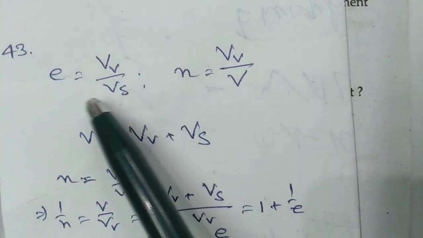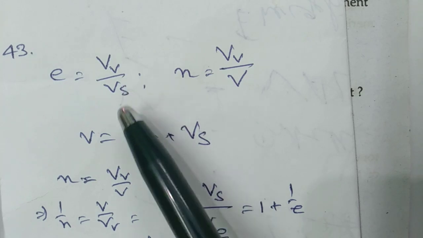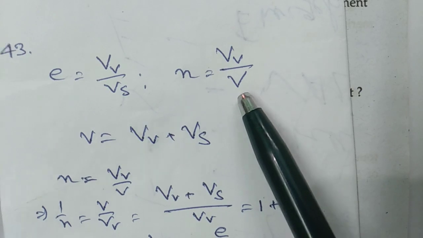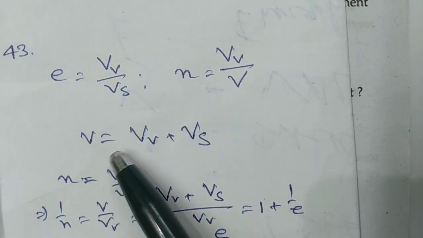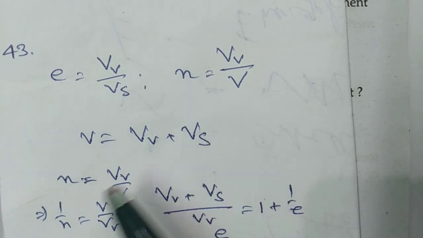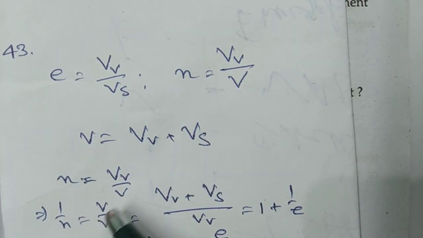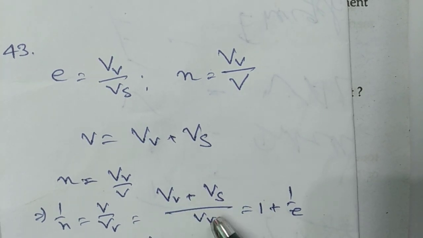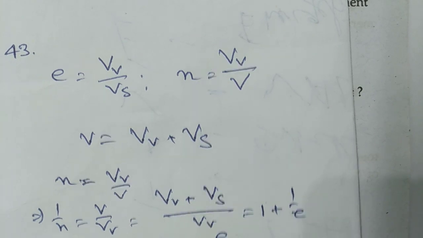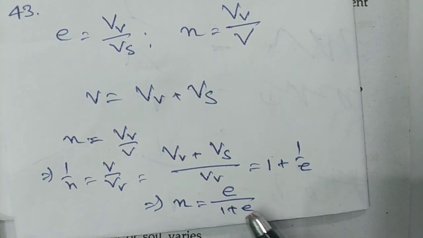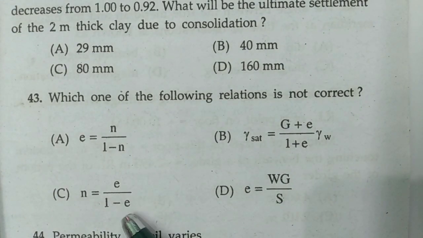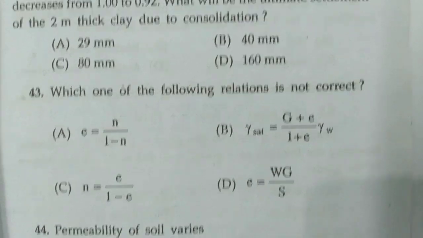We know that e equals Vv by Vs, that means void ratio equals volume of void by volume of solid, and porosity equals volume of void by total volume. So total volume V equals volume of void plus volume of solid. So 1 by n equals V by Vv, equals (Vv plus Vs) by Vv, equals 1 plus 1 by e. That means n equals e by (1 plus e). But what is given? That n equals e by (1 minus e). So C is the correct option.